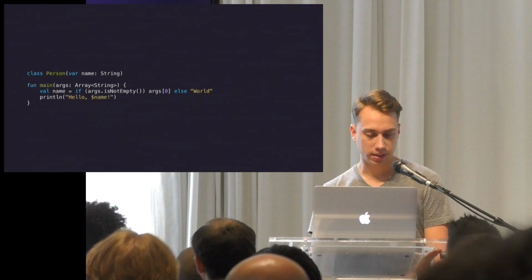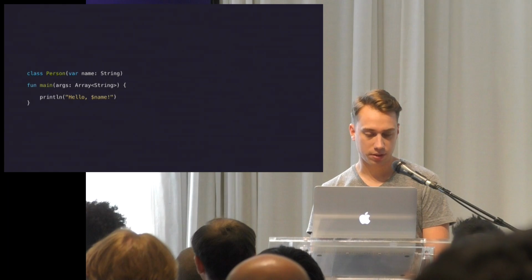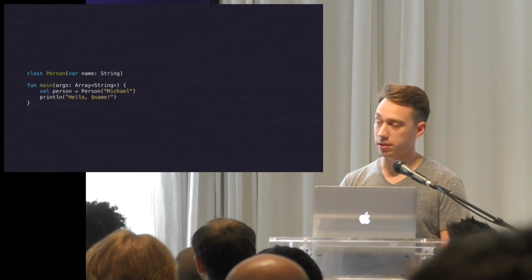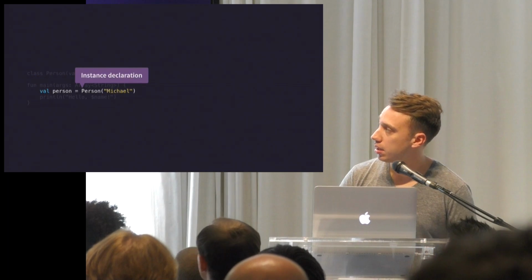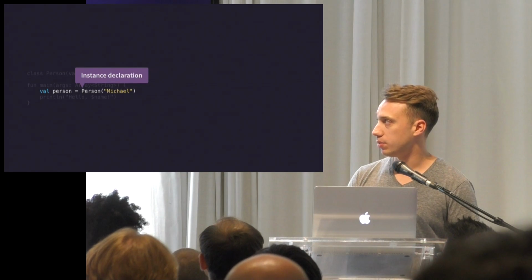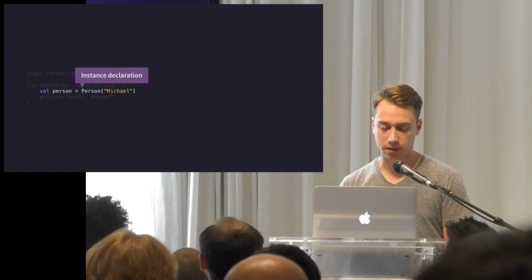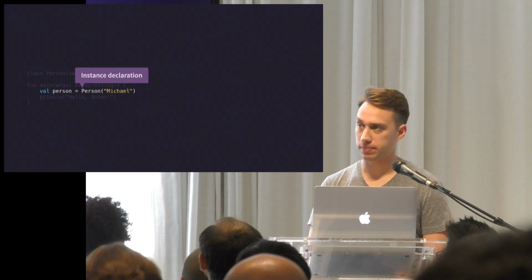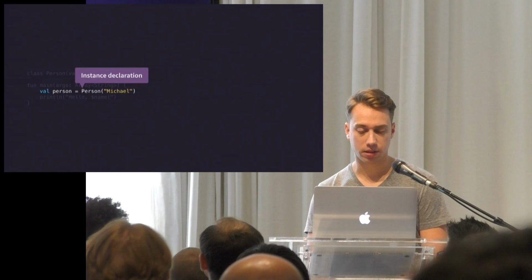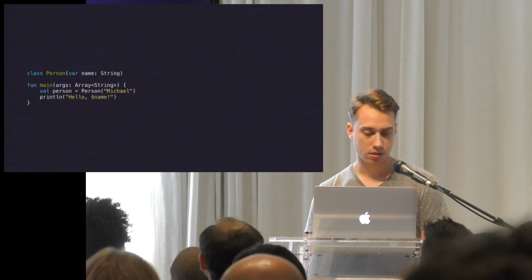Okay, so let's take our name assignment logic and remove it and replace it with an instance of the Person class. When you create an instance in Kotlin, you don't have to use the new keyword. There is no new keyword, so you can't use it. You just create a new instance by referencing the type.